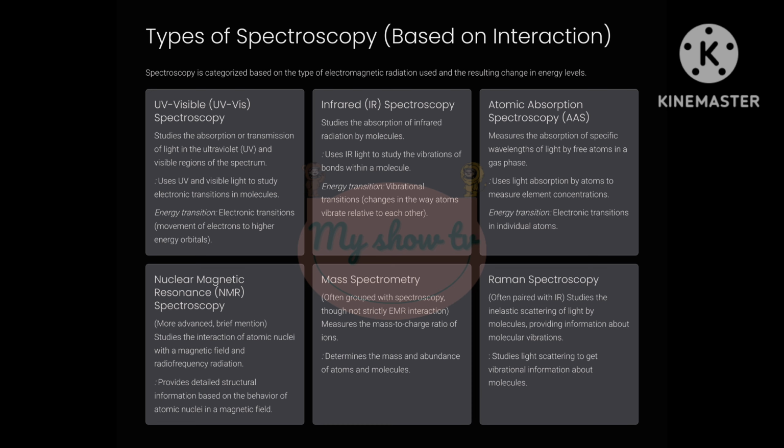2. Infrared, IR, spectroscopy. IR spectroscopy uses infrared radiation, which is associated with heat. When IR light interacts with molecules, it causes their bonds to vibrate in different ways, stretching, bending. The wavelengths of IR light absorbed correspond to these specific vibrations.